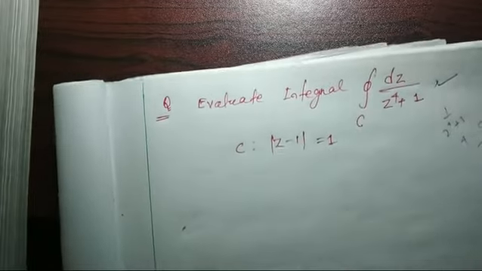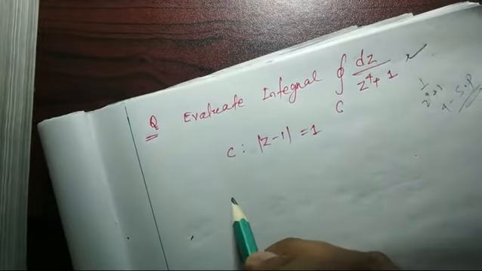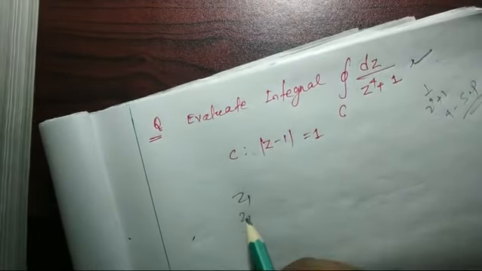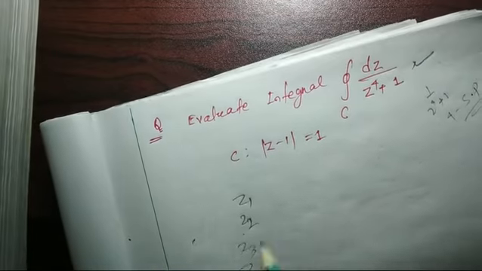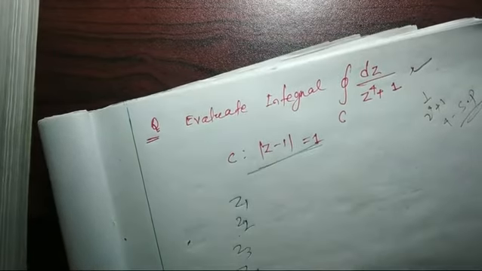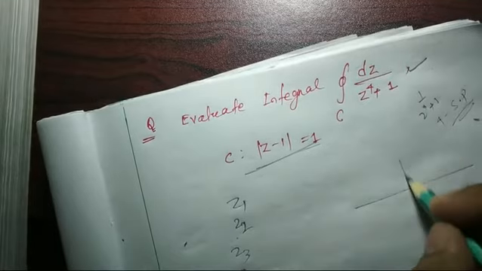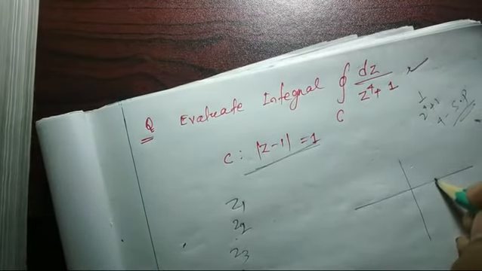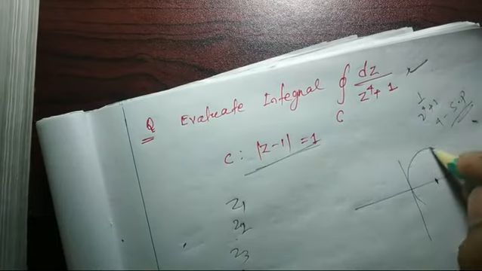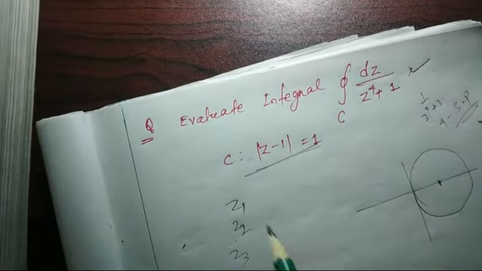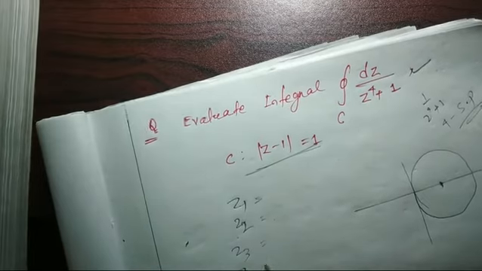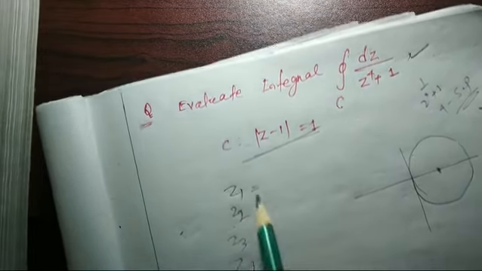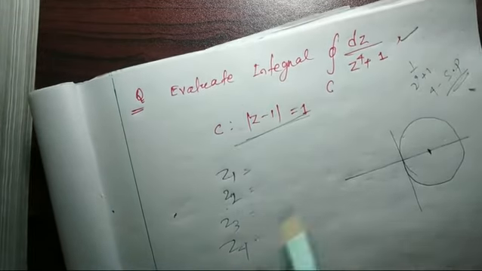Here you have to carefully observe that after getting the simple poles z1, z2, z3, z4, you have to consider this one. Here the so-called circle has its center at 0 and radius equal to 1. In this circle you have to find out which of these simple poles are inside.